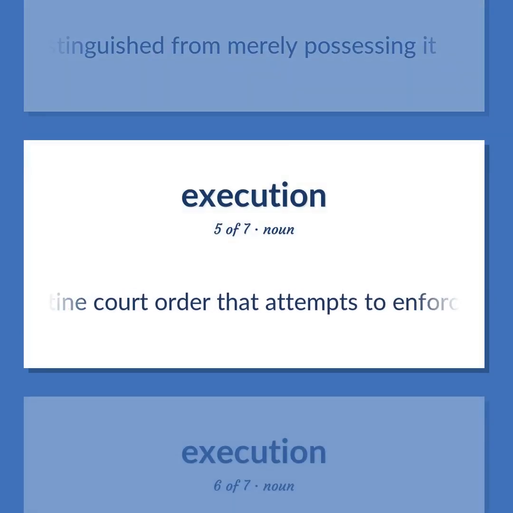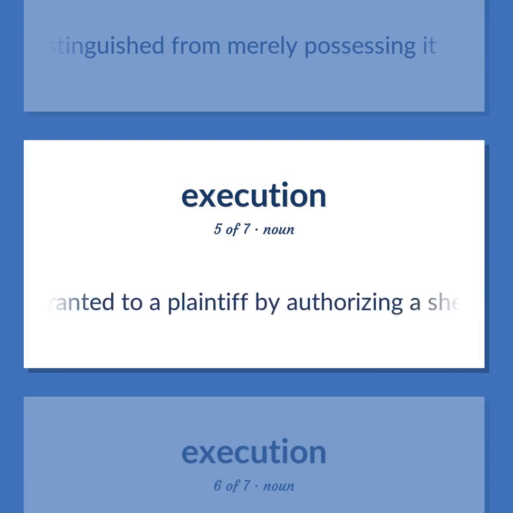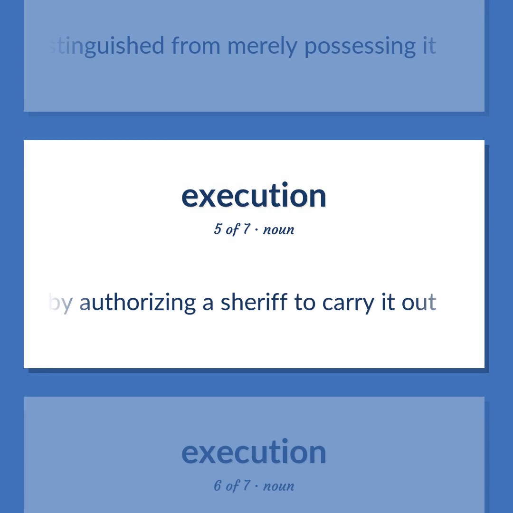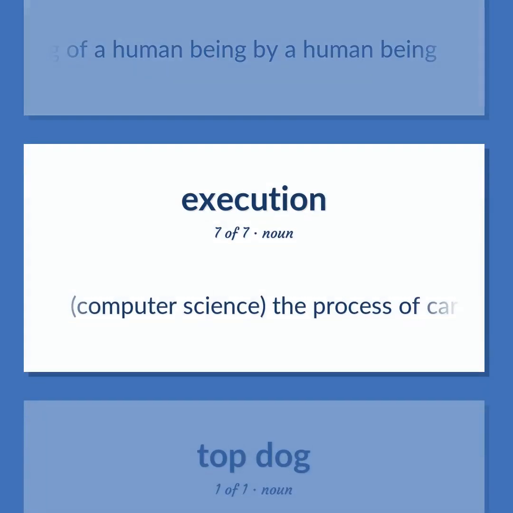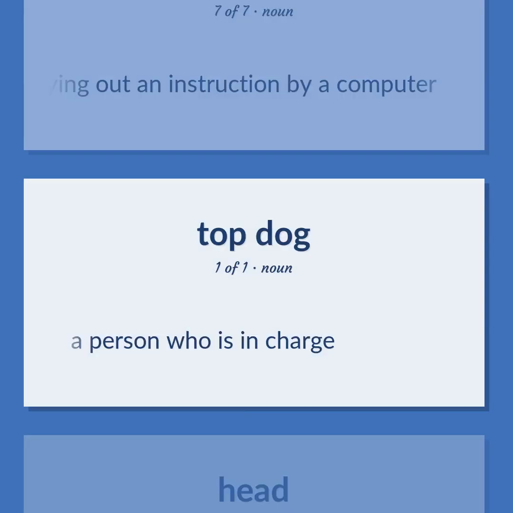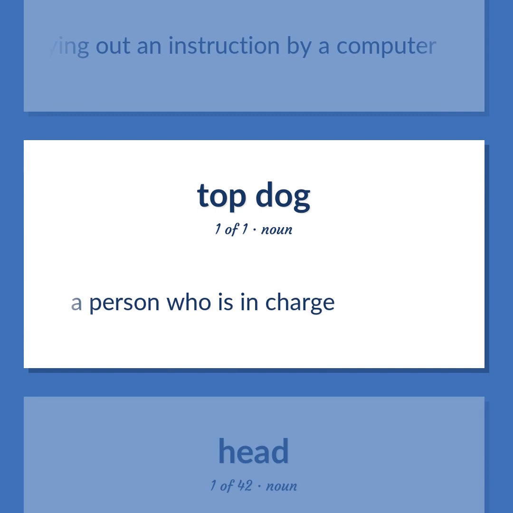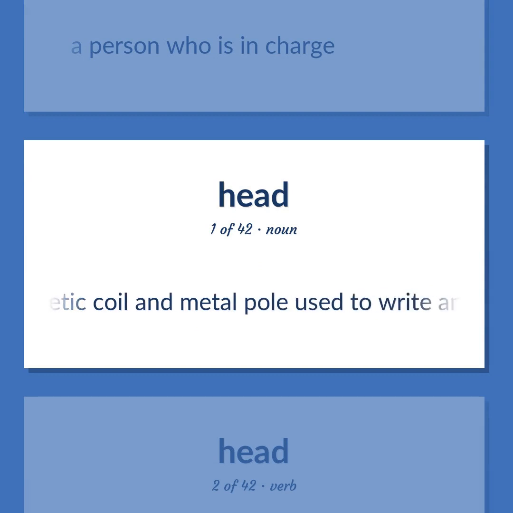A routine court order that attempts to enforce the judgment that has been granted to a plaintiff by authorizing a sheriff to carry it out. Unlawful premeditated killing of a human being by a human being. Computer science. The process of carrying out an instruction by a computer. A person who is in charge. Computer science. A tiny electromagnetic coil and metal pole used to write and read magnetic patterns on a disk.